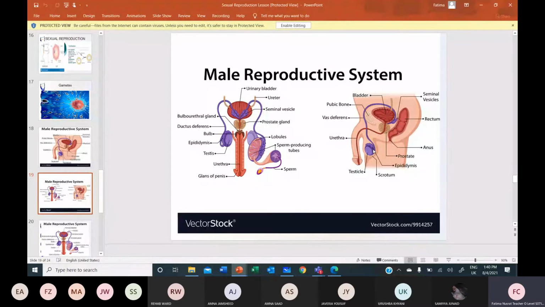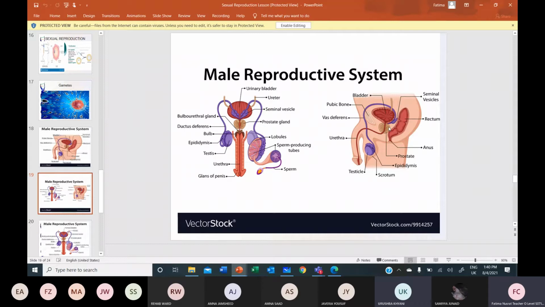Okay. Then what is the sperm duct or vas deferens? The sperm duct is a long, narrow tube that carries the sperm, and the vas deferens is another name for the sperm duct. The sperm ducts go behind the urethra, below the bladder, and then reach the seminal vesicle, where it collects the seminal fluid produced by the prostate gland and the seminal vesicle.